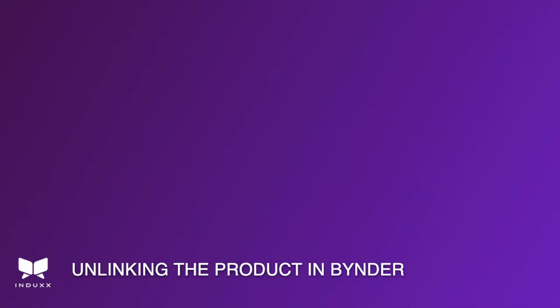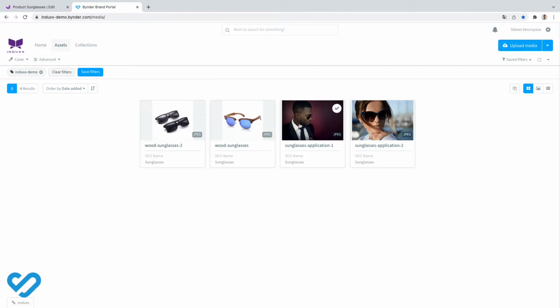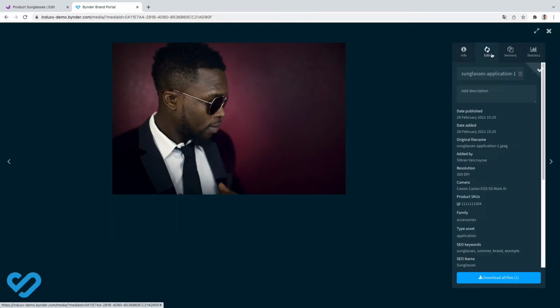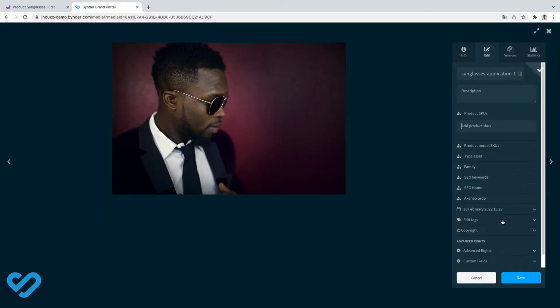Unlinking the product in Bynder. Removing the SKU suffices to unlink the product.